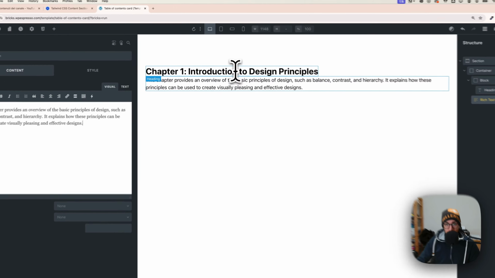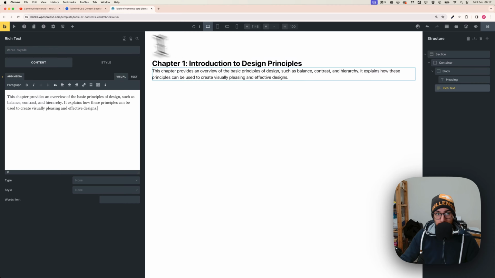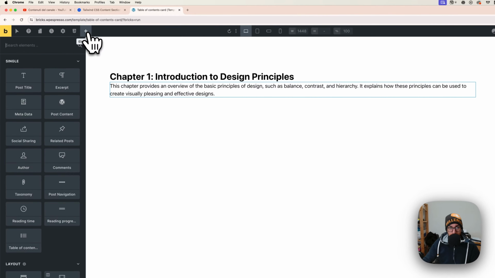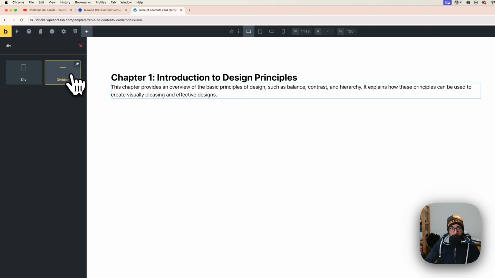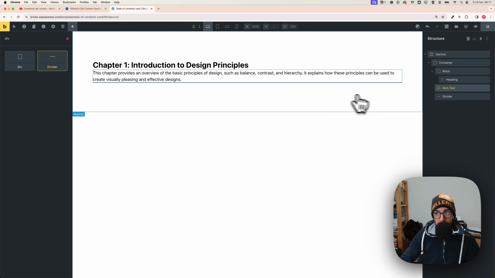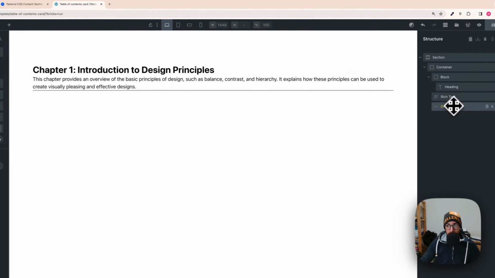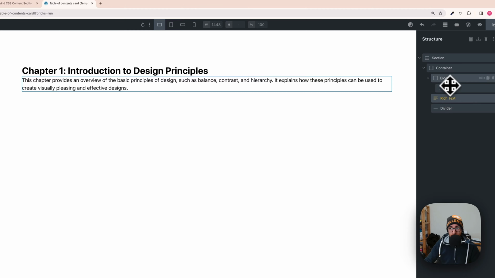Great. Another thing that I would add is a divider. So plus button, search for divider, and here you are. So now we have our elements set up inside of our block. You need to make sure that all the elements are inside of the block. Now, as you can see, I did not do a great job here. I had to select the block first, but you can drag and drop it under the heading in this way.